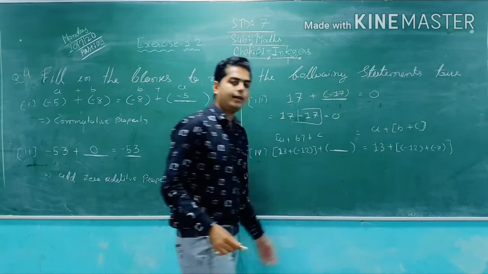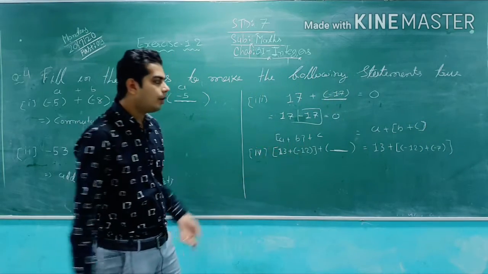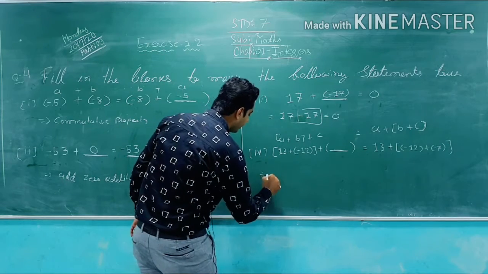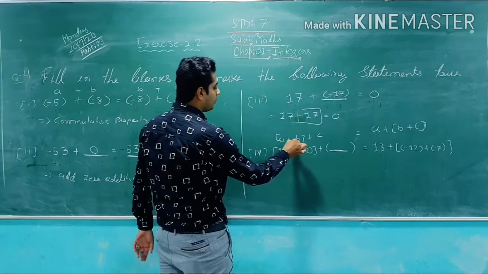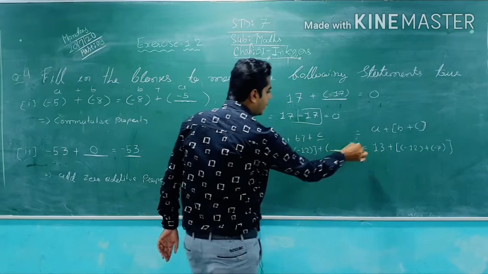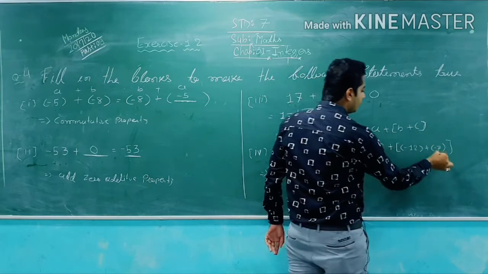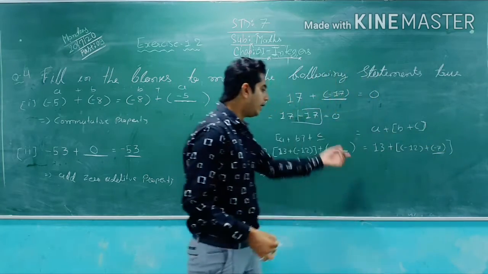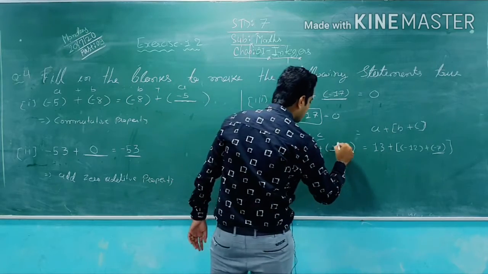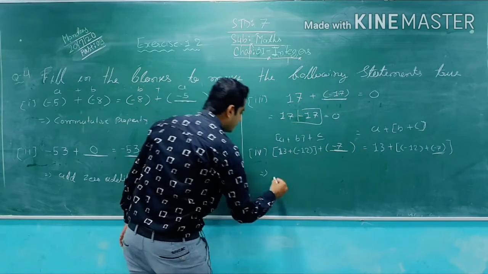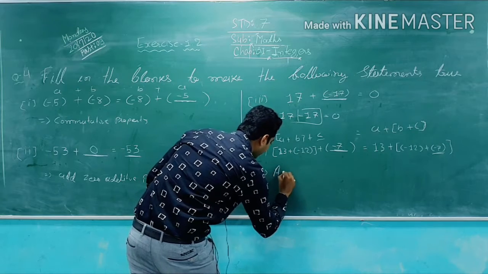So which property is it? It is the associative property. So according to the associative property, here a plus b plus c. So here c is the blank, so who is c? Minus 7. So I can write minus 7 here. Yes, of course. So why minus 7? Because of the associative property.